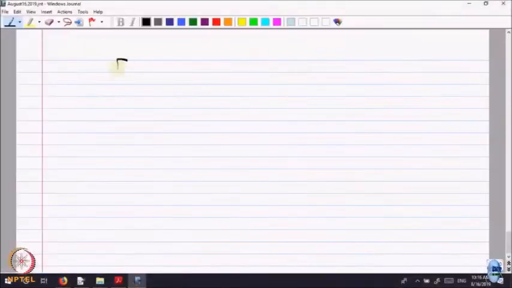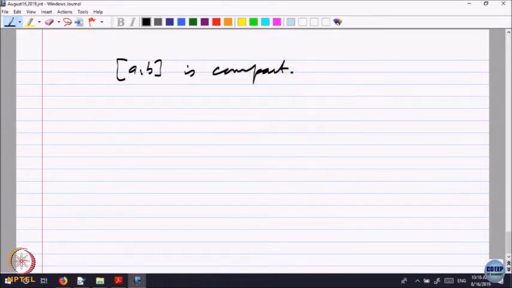So, any closed bounded interval [a,b] is a compact subset of the real line by this definition. So, I am giving examples now. So, example: [0,1] is compact. Is that okay? It is a compact set, because given any sequence, by our earlier theorems on sequences, it has a monotone subsequence and it remains between a and b. So, it is bounded. So, it must converge. So, every sequence has a convergent subsequence.